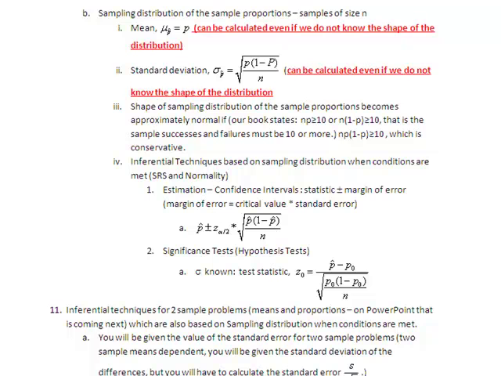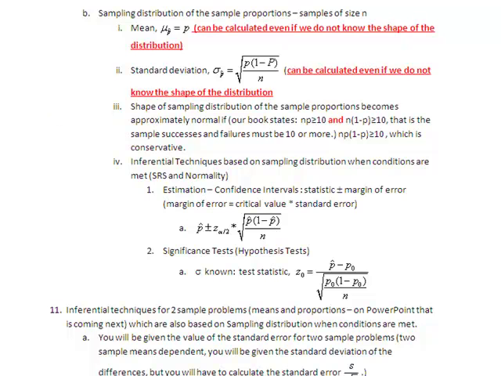Now, the shape of this distribution: we can say that this proportion is approximately normal if n times p times 1 minus p is greater than or equal to 10. That's conservative. What your book says is that if n times p is greater than or equal to 10, in other words, if the number of successes and the number of failures, that should be and, that's very important, are 10 or more. If you do n times p times 1 minus p, and that's true, then the number of successes and failures will be more than 10. It will work. So if that's true, then you can say that our sampling distribution of the sample proportion is approximately normal, and then we're back to using Table A.